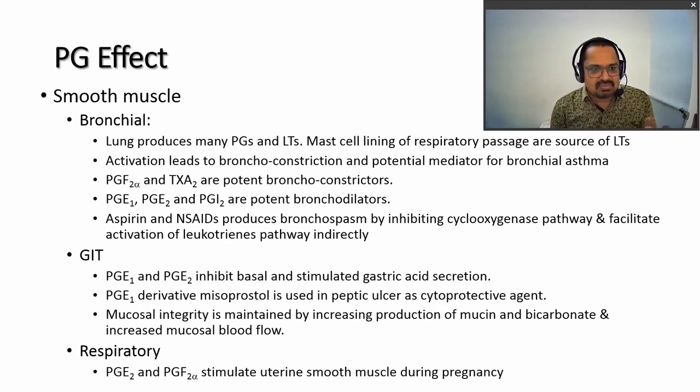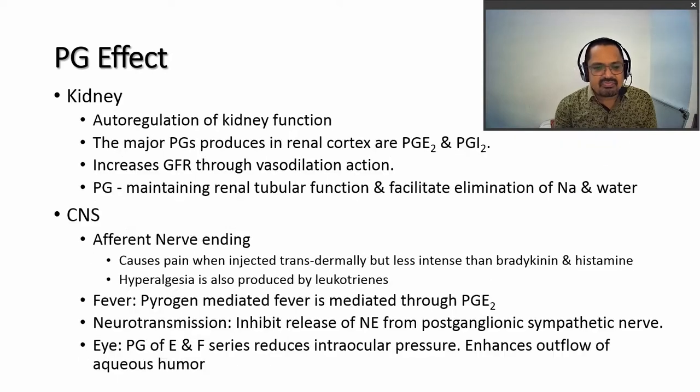E2 and F2 stimulate the uterine smooth muscle during pregnancy. Then, regarding the actions of these prostaglandins in the kidney, they autoregulate kidney functions. The major prostaglandins produced in the renal cortex are E2 and I2. They increase glomerular filtration by vasodilation. They maintain renal tubular function and facilitate the elimination of sodium and water.